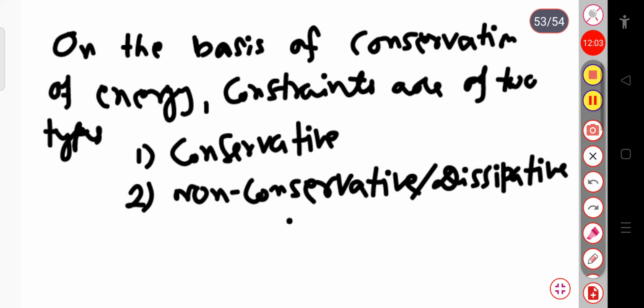As the name suggests, in a conservative constraint the total mechanical energy of the system is conserved during the constrained motion, and in case of a non-conservative or dissipative force, the total mechanical energy of the system is not conserved. So in a conservative constraint, the total mechanical energy of the system is conserved during the motion, and in a non-conservative constraint, the total mechanical energy of the system is not conserved.